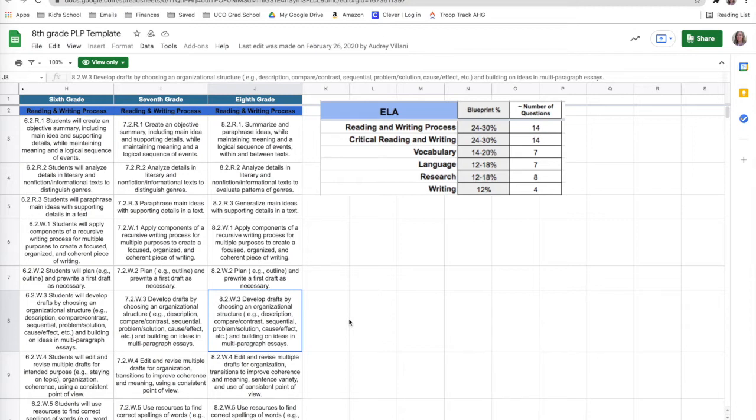And these are the standards, but now what? Like, I don't get it. What am I supposed to do with it? I'm so happy you asked. You are so smart. Here we go.